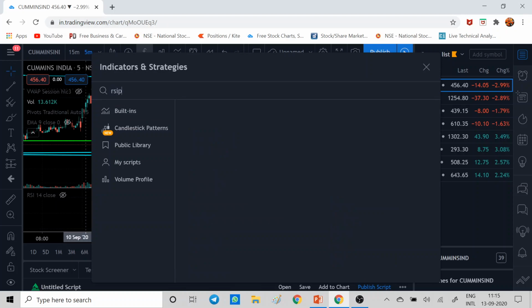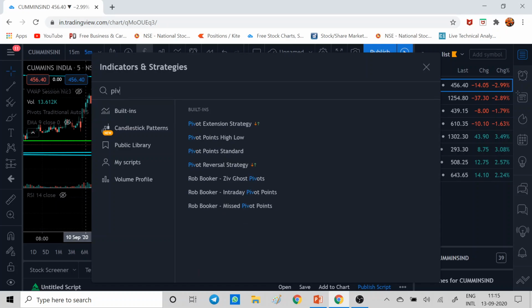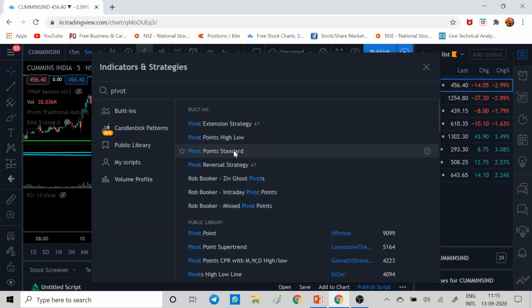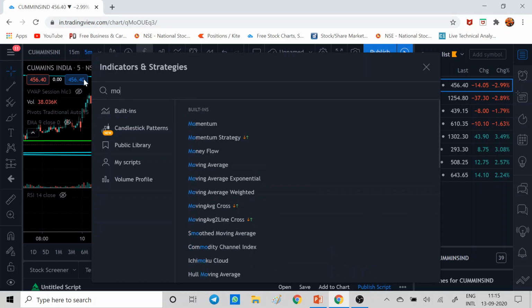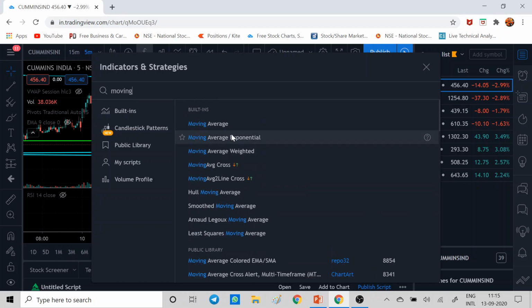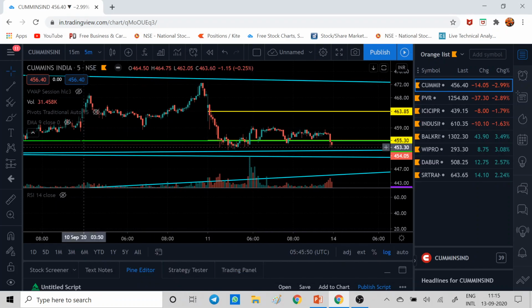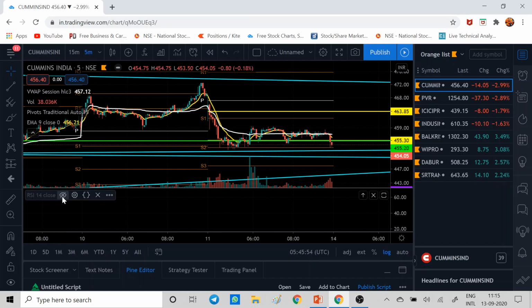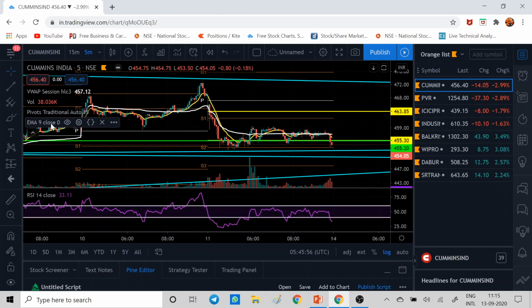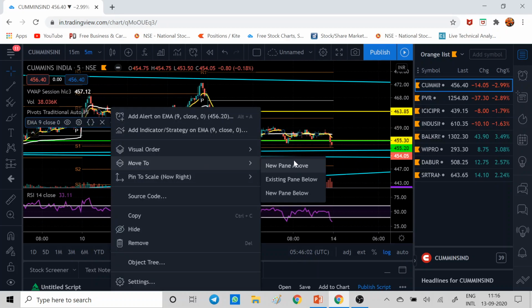Third is pivot point standard, and moving average 9, exponential moving average 9. So I have already plotted them. Now first what you have to do is move this EMA 9 to the panel below. So move to existing pane below.